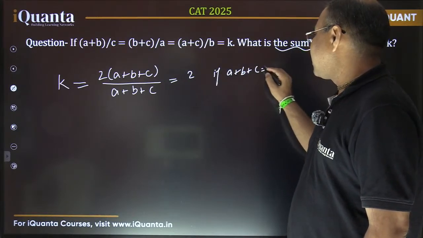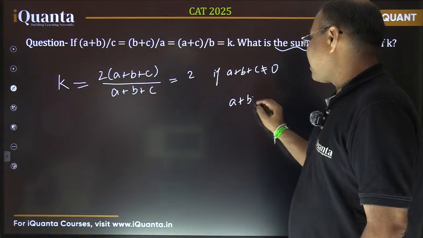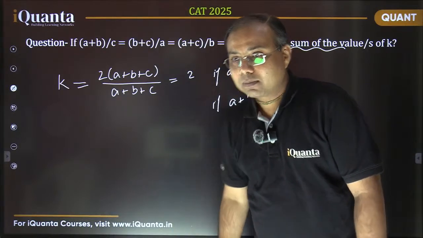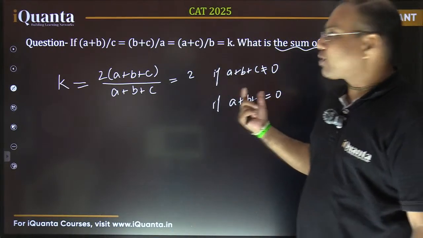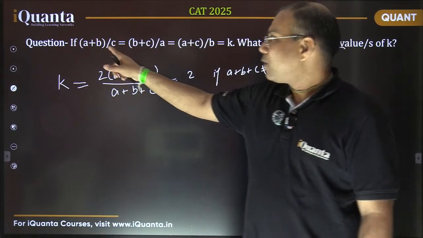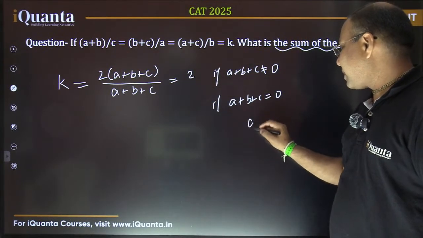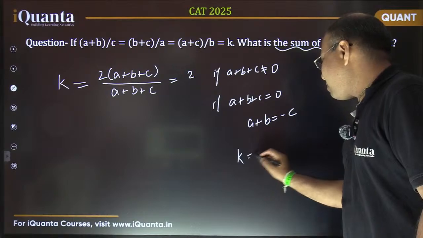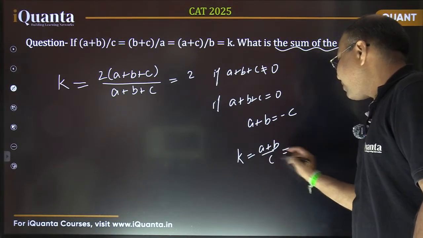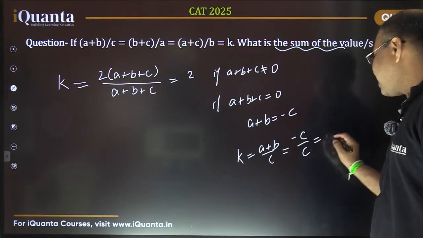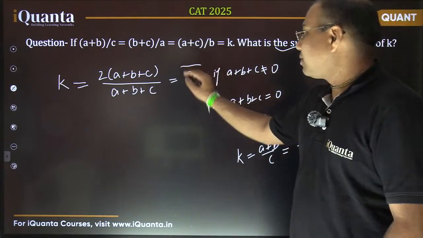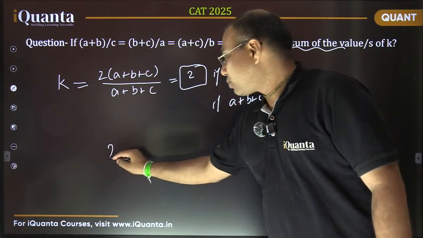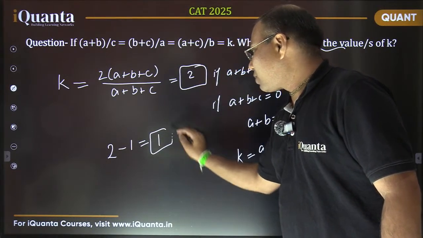But there is another case possible, if a plus b plus c equals 0 also. We discussed that already and many of you missed that. So if a plus b plus c is equal to 0, then what is going to happen? Let's make use of the first fraction as in the earlier case. So a plus b would be minus c. So this k will become (a plus b) upon c, where a plus b is minus c, so minus c upon c is minus 1. So this is another value possible. These are the two values possible for k, 2 and minus 1, and the sum is clearly 1. So 2 minus 1 equals 1. So this 1 is the right answer.